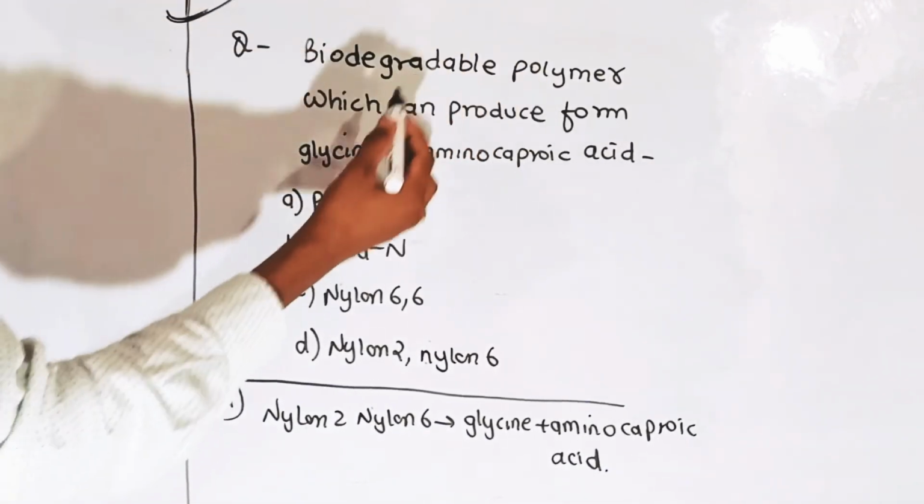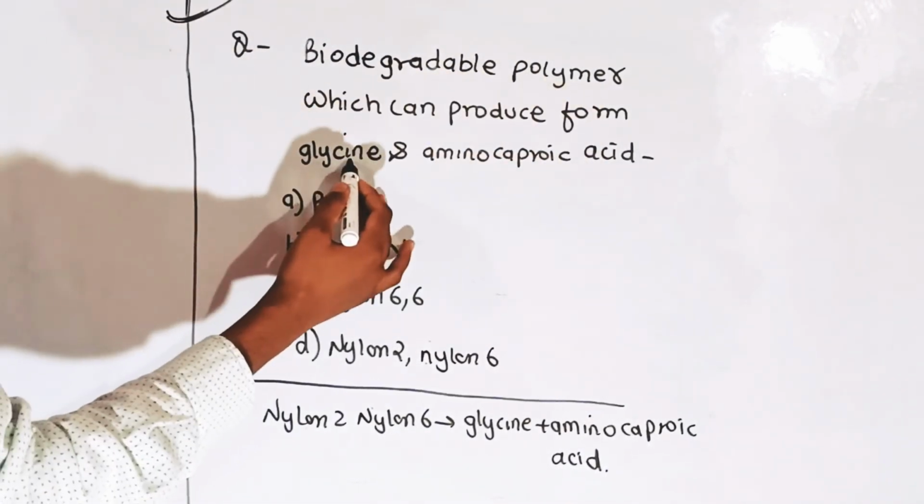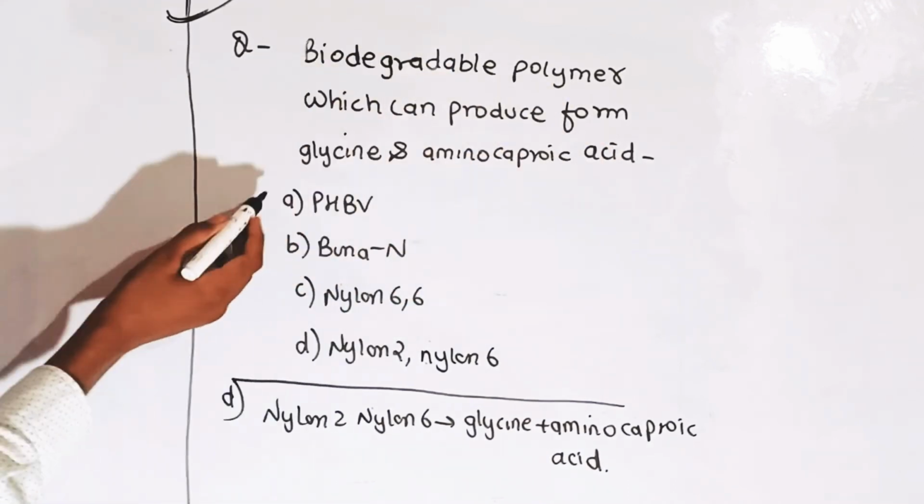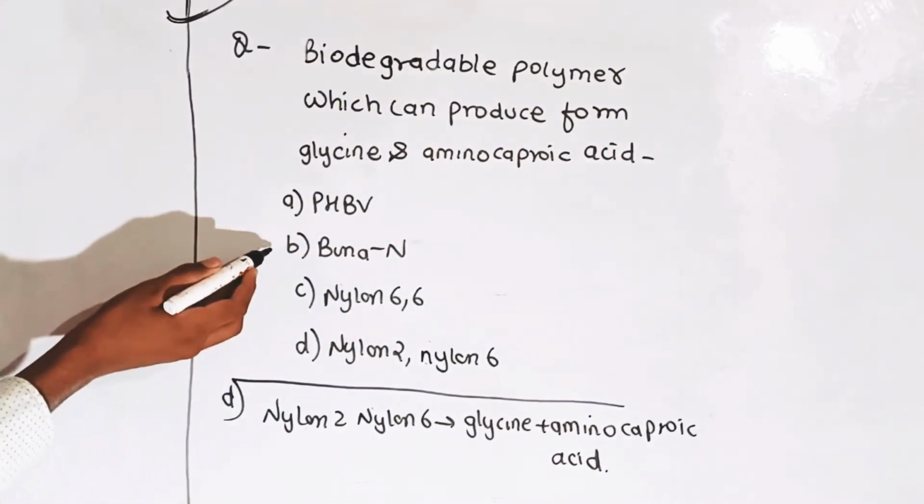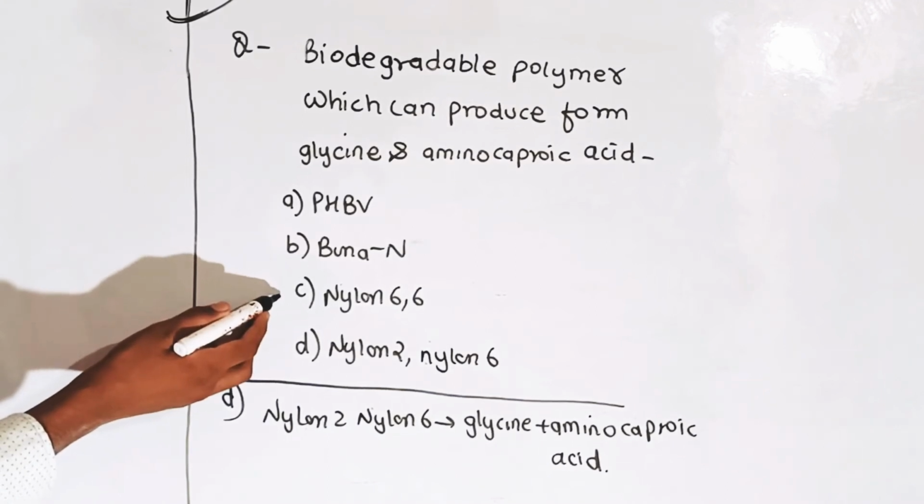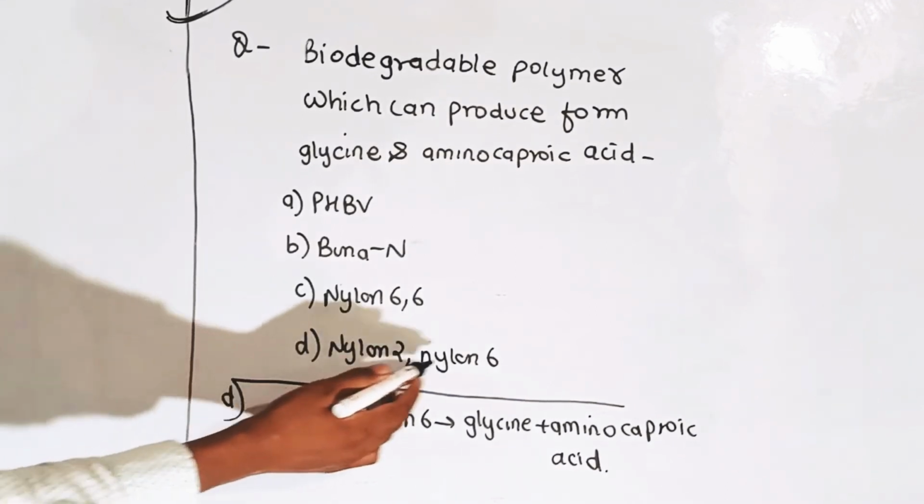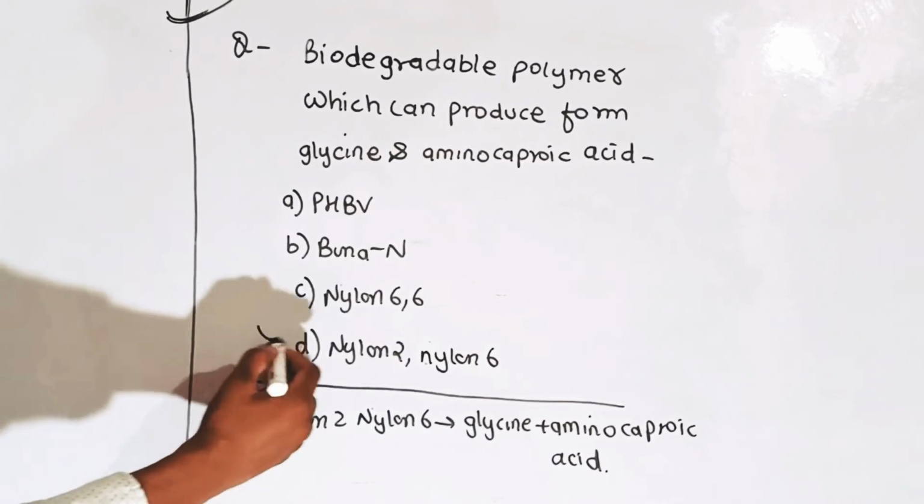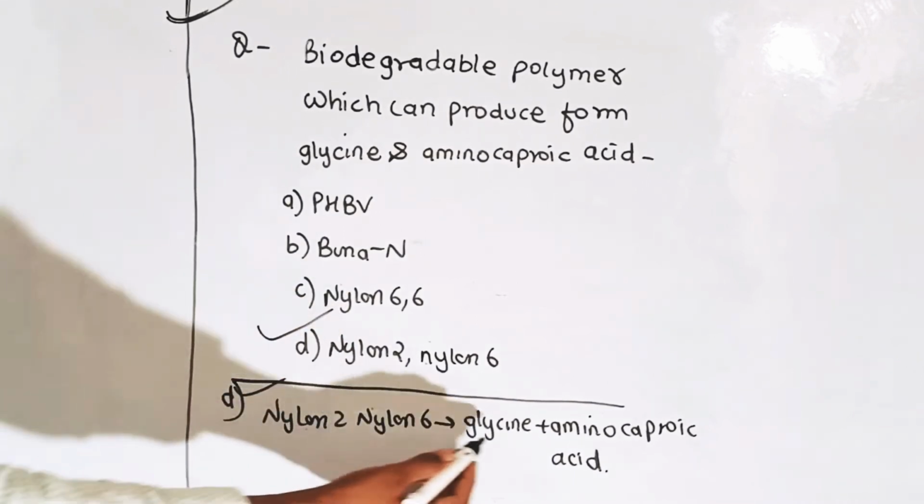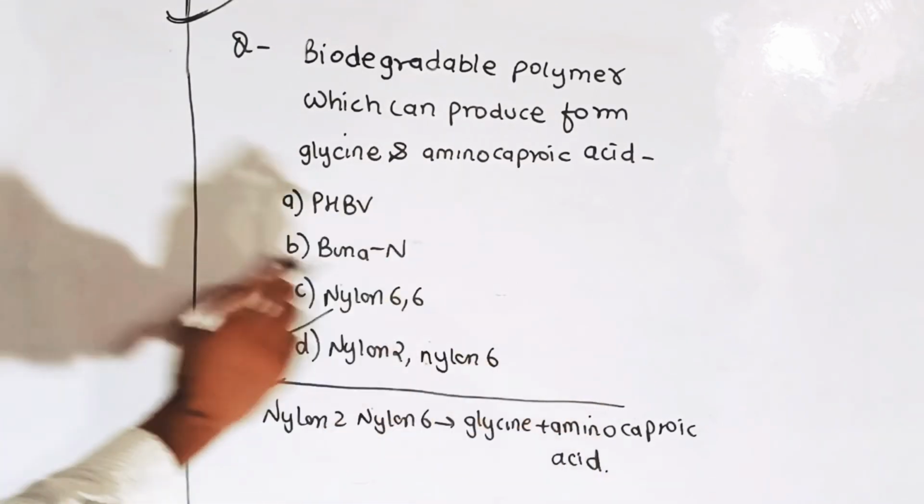Biodegradable polymer which can be produced from glycine and aminocaproic acid: first option is PHBV, second is Buna N, third is nylon 6,6, and fourth is nylon 2 nylon 6. Nylon 2 nylon 6 is the correct answer because it is formed from the monomers glycine plus aminocaproic acid.